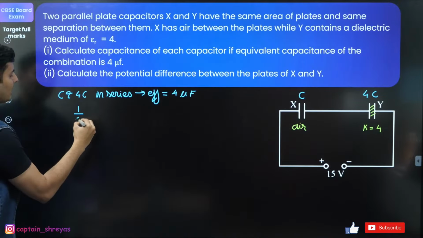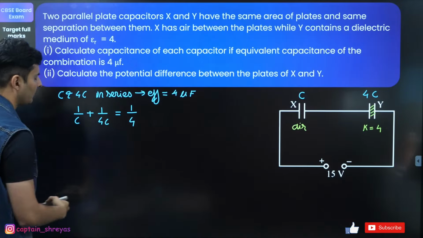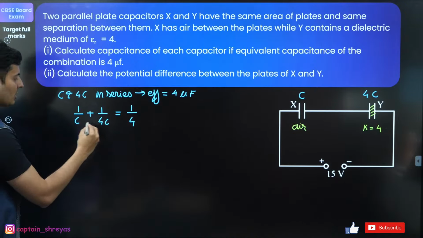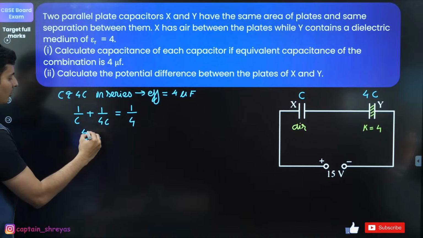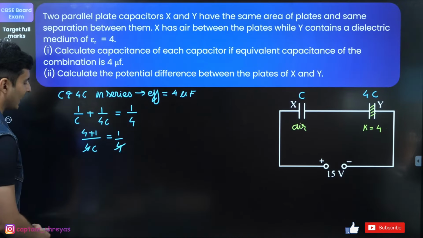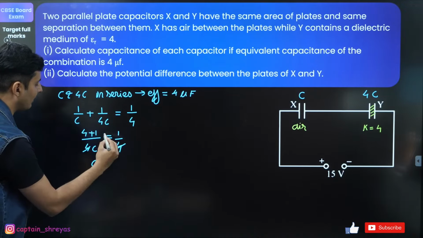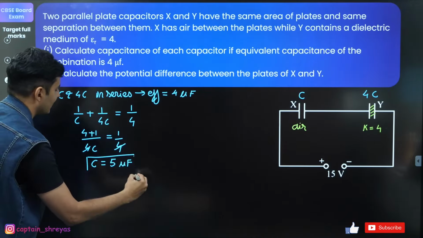That means 1 by C plus 1 by 4C is basically 1 by 4. Okay, everything is in microfarad. So if you take the LCM, it is basically 4C. So this will become 4 plus 1 over 4C is equal to 1 by 4. This 4 and this 4 cancel. So naturally C will be 1 plus 4, which is basically 5 microfarad. So this is the first answer.